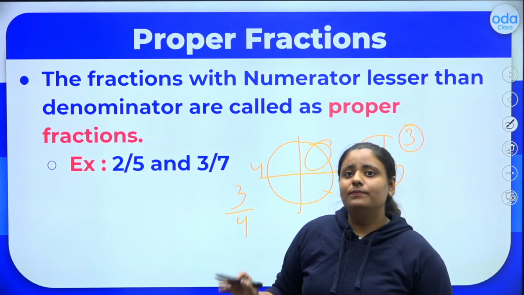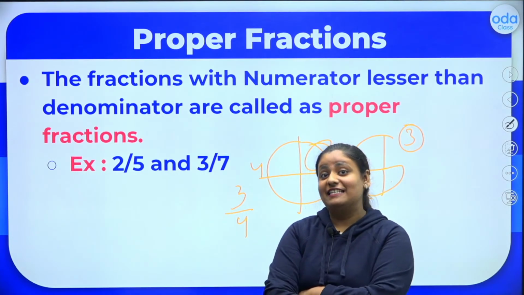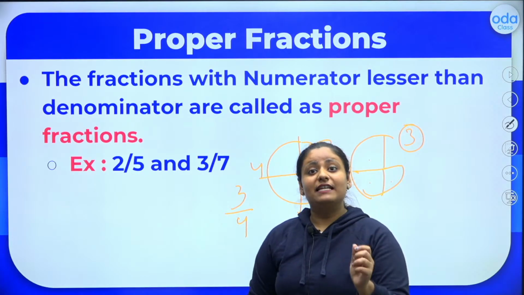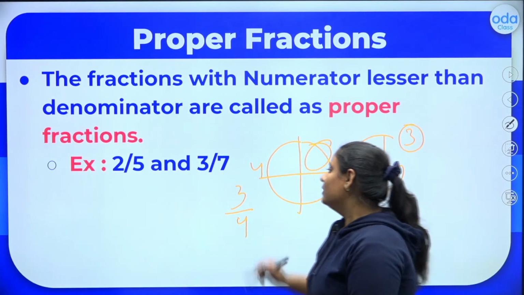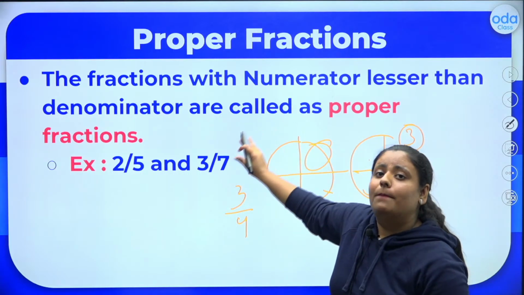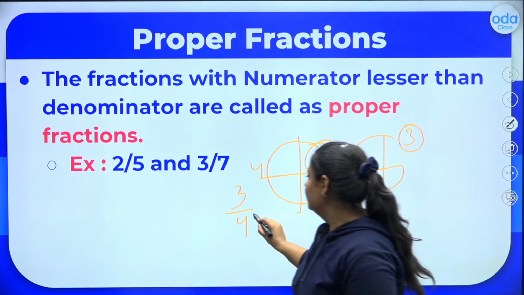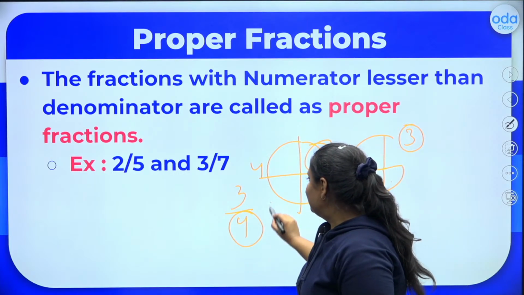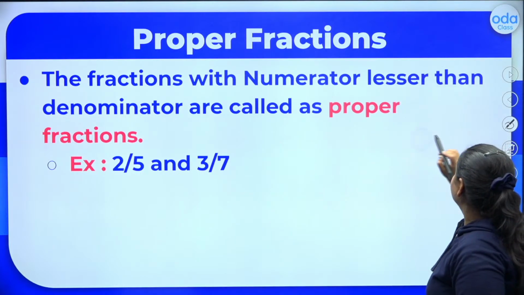Here, if you observe, the numerator looks smaller. Yes or no? Yes. So, whenever the numerator is smaller than the denominator, we call it a proper fraction. Okay, again see, here the denominator is greater. Okay, the denominator is greater everybody.